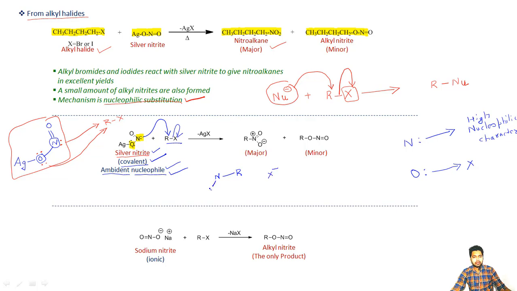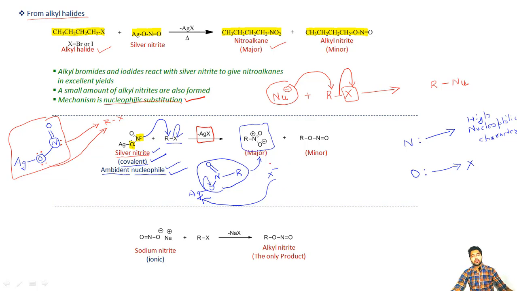At the same time, what will happen? Let me draw here the full structure of the silver nitrite. This X negative will also take this Ag positive from here, and these electrons will be shifted on this side. So we will be getting a nitro compound here, and Ag positive and X negative will be eliminated in the form of AgX.